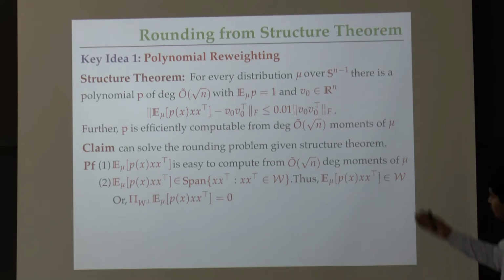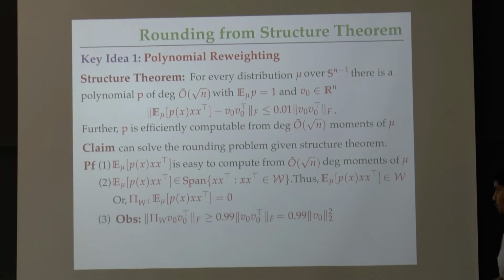Okay. Now I'm going to use these two simple facts to argue that we are done. In particular, I want to argue that this V0 V0 transpose is a rank 1 matrix which is close to the subspace W that we wanted. So let me prove that to you. This is the claim that the projection of V0 V0 transpose to the subspace W is 99% of its norm.